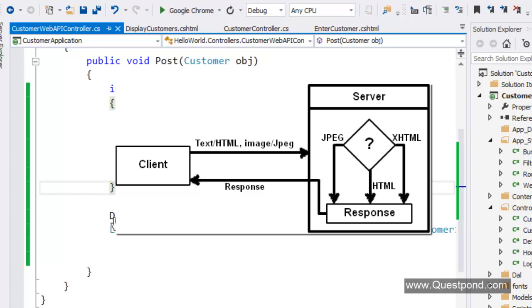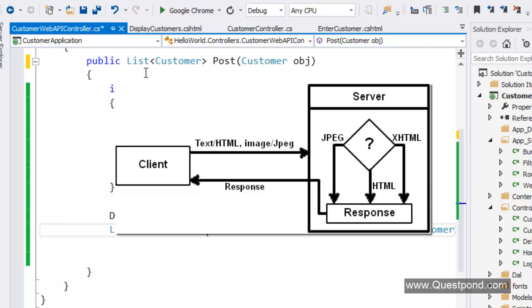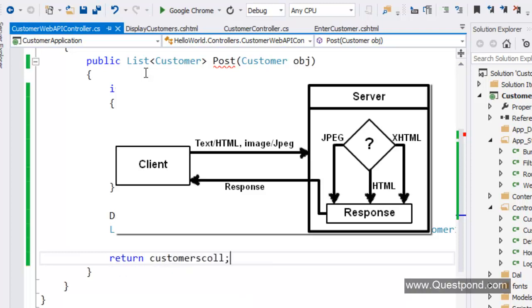So we don't have to say here return JSON or return action result or return HTML. That will happen by itself depending on the accept data coming from the client. So over here I will say just return him a list of customers, and let web API decide how this list will be displayed depending on the content type. So I will just say return customers call. You can see now I'm not saying return JSON, I'm just saying return data. Now that data can be customer, it can be string, it can be supplier, and the content type will be decided by the web API.